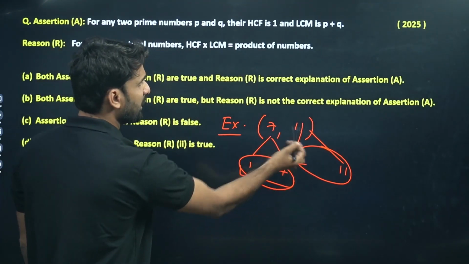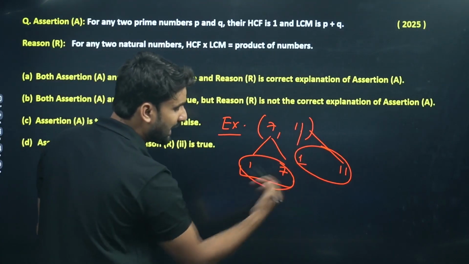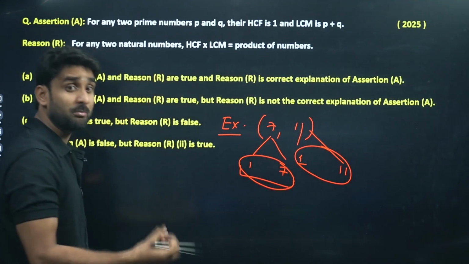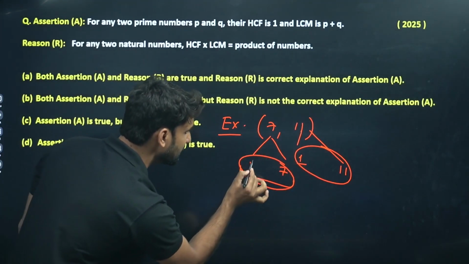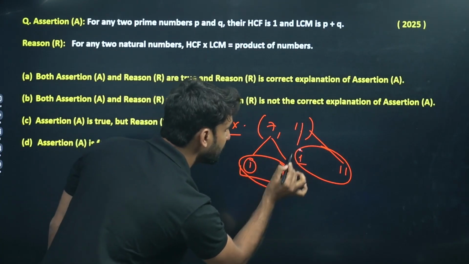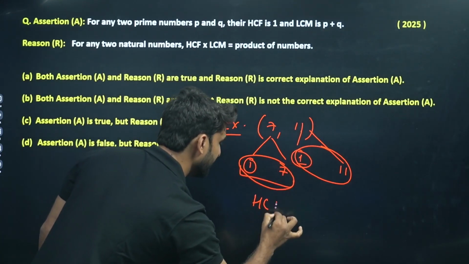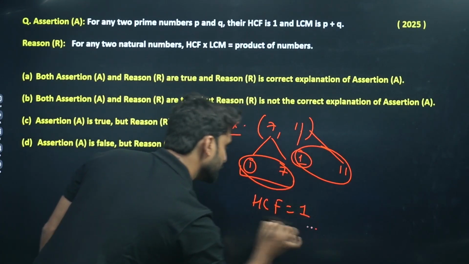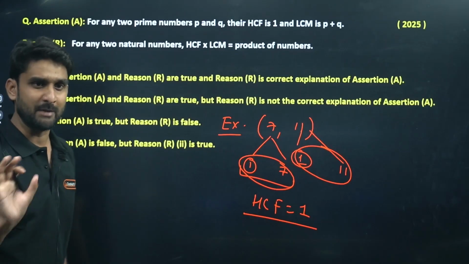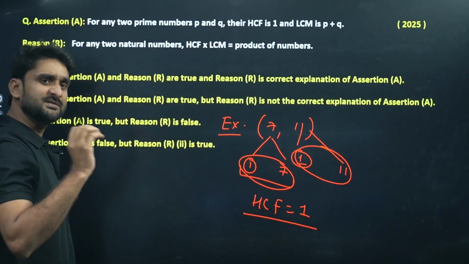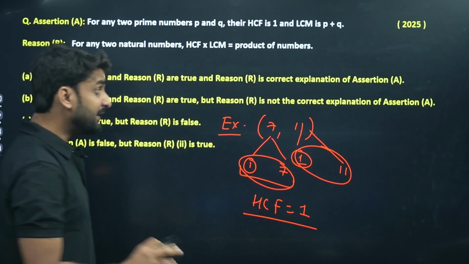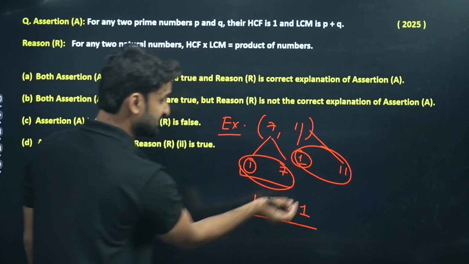If these two are prime numbers, what will be the highest common factor? Which number is common in both? We can see 1 is common in both. So the HCF will be 1. It is clear that if two prime numbers are there, the HCF will always be 1.